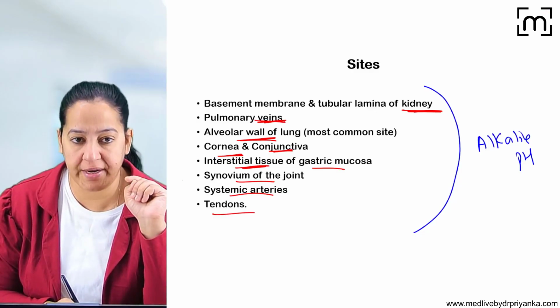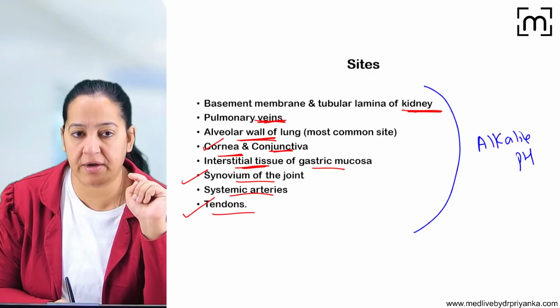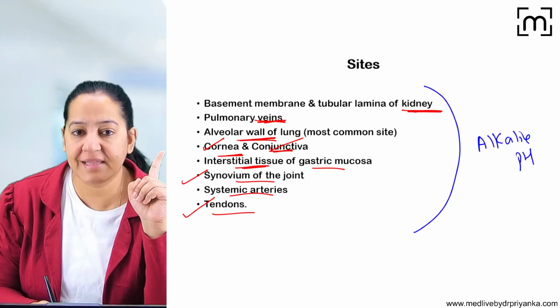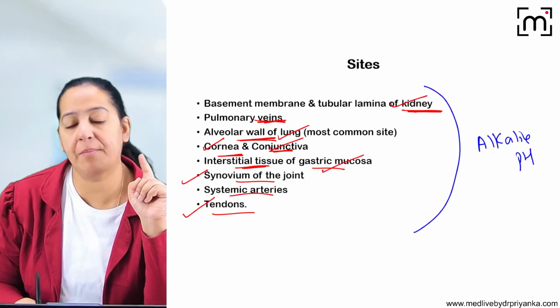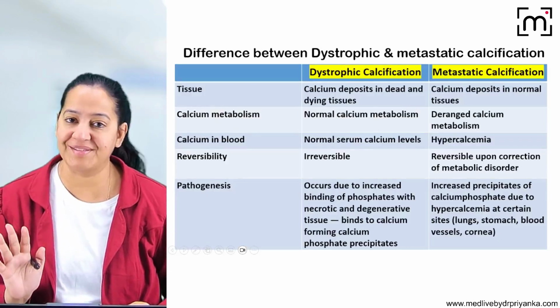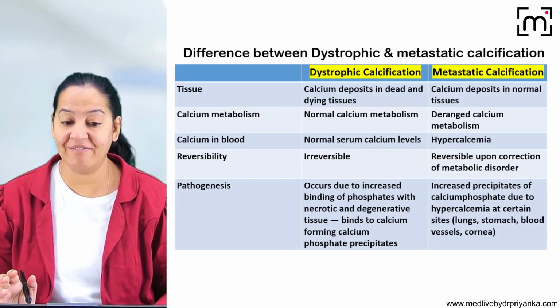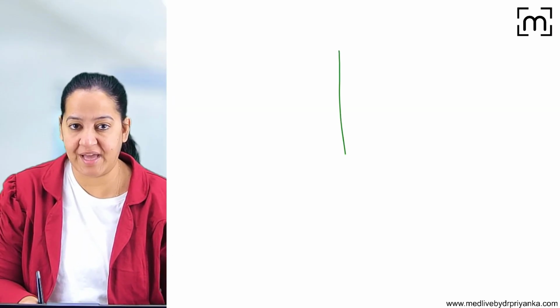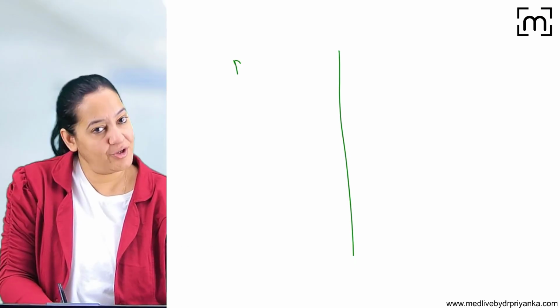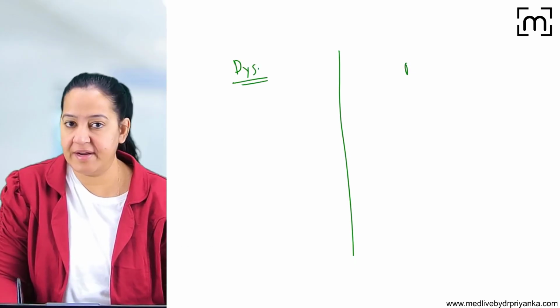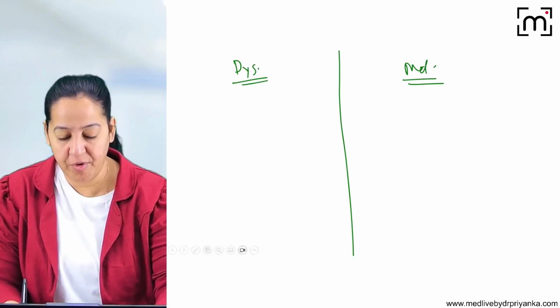So there are joints, there are tendons, there is cornea, there is conjunctiva, there is lung, kidney, stomach. You have to learn the names of these organs. I hope you all got it. So we have learned the pathogenesis of the two types of calcification and the sites of the two types of calcification. There are two types of calcification, dystrophic and metastatic. So what is the problem here?